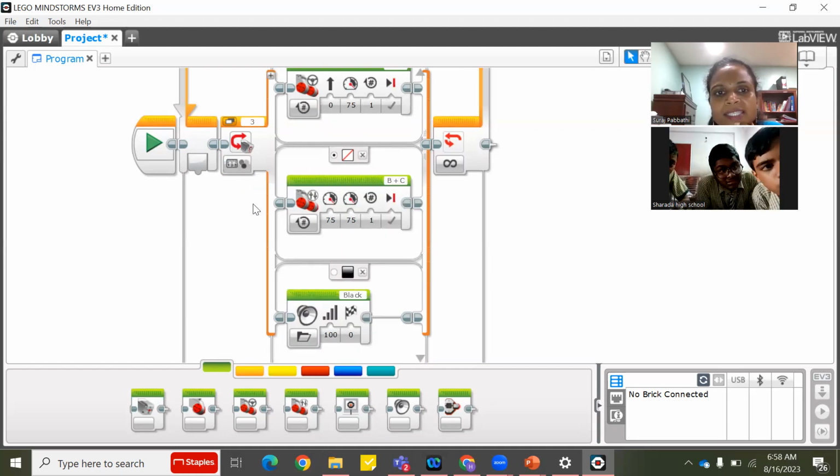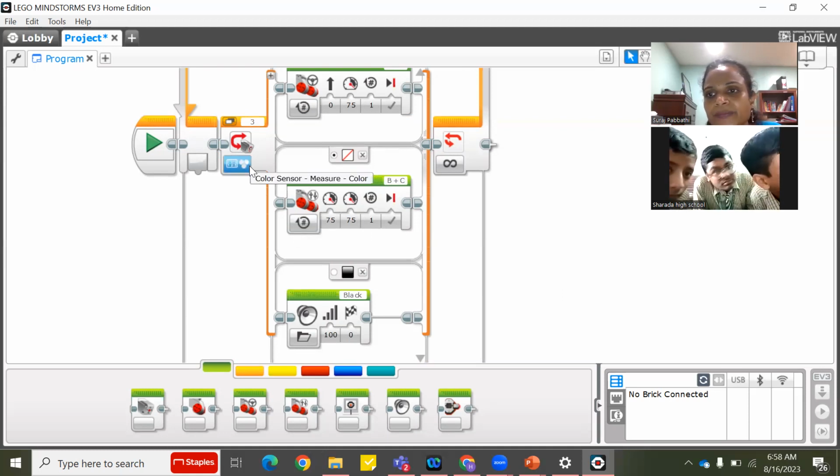I don't have to pass anything. I don't need a wire. Why? Because the switch block itself has the value. Switch block itself is measuring the color. Now what happens if it doesn't see any color? If it doesn't identify any color, what happens?